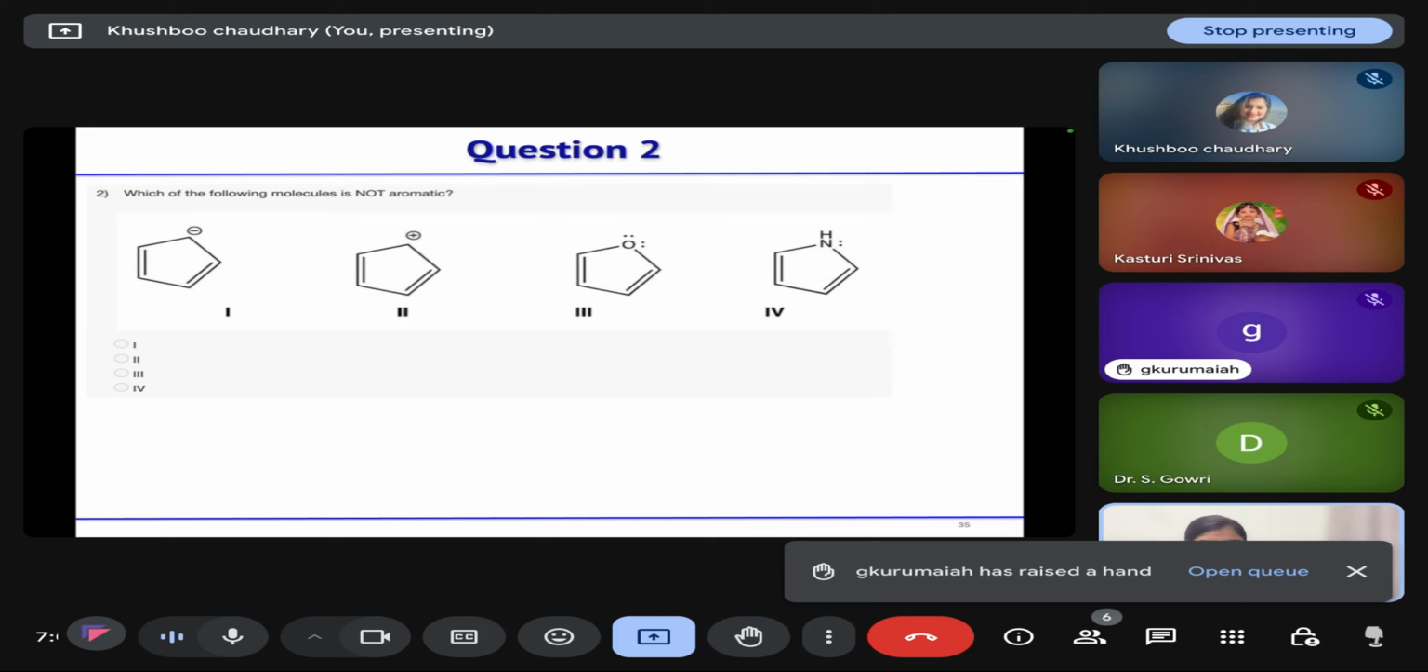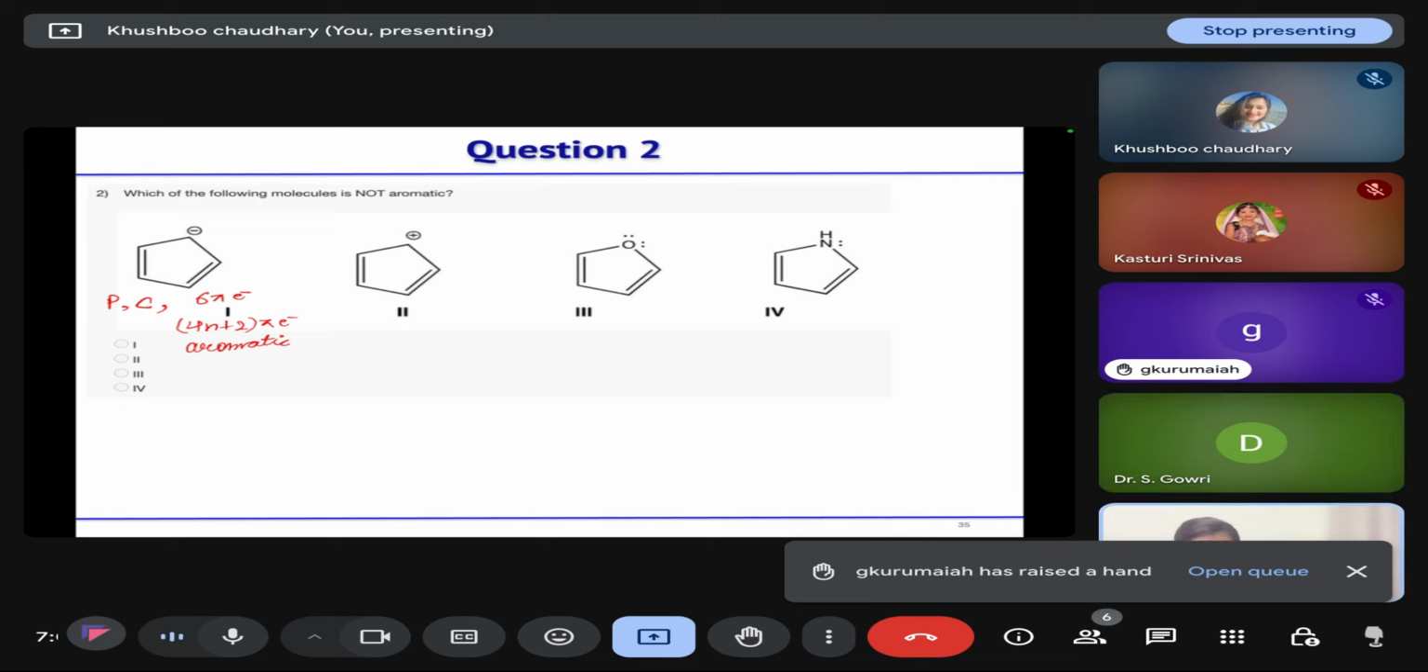Which of the following molecules is not aromatic? Let us discuss each of the examples. In the first case, is this planar? Yes, it is planar. It is conjugated and monocyclic as well. And how many electrons does it have? 6 pi electrons. So 6 pi electrons means it has 4n plus 2 pi electrons. So this is aromatic.